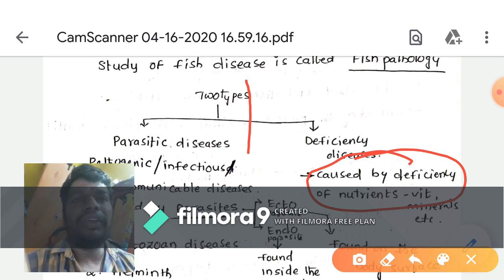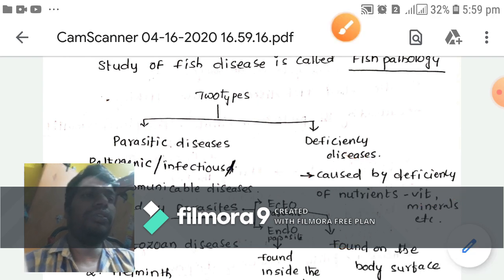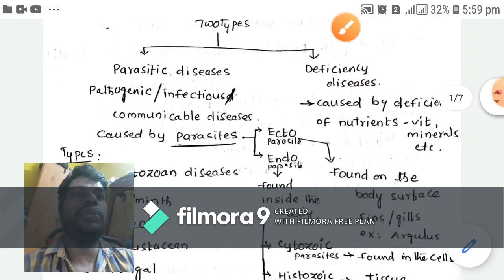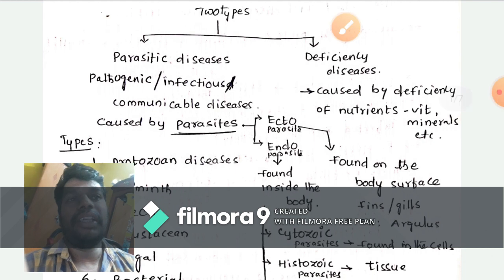When we give supplementary feeding that completely lacks vitamins or minerals, it causes several diseases in fishes. That means lack of nutrients, lack of vitamins, lack of minerals, so it is called deficiency diseases. So here we discussed these two, parasitic and non-parasitic diseases of fish.